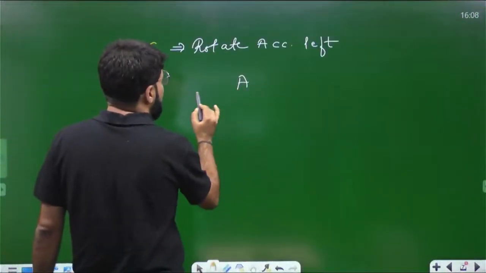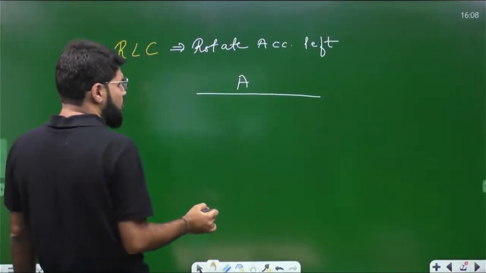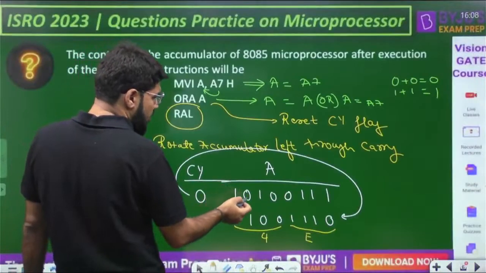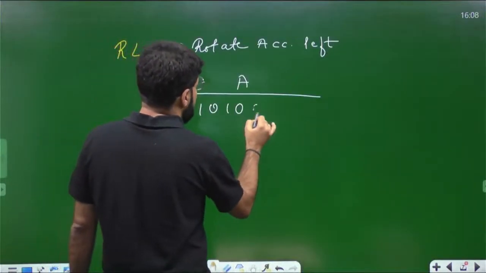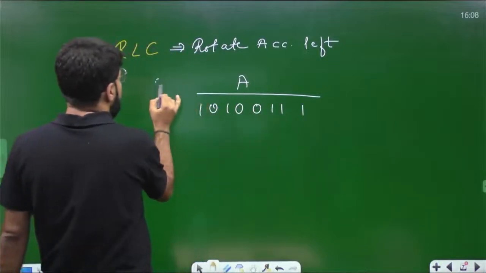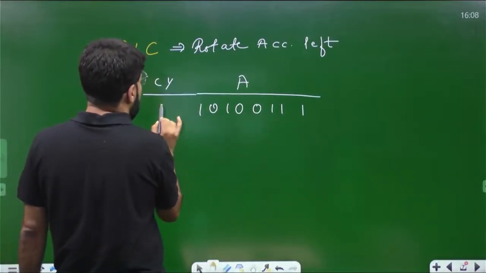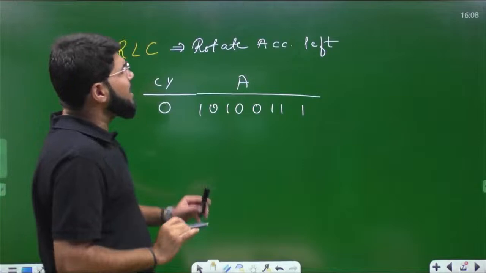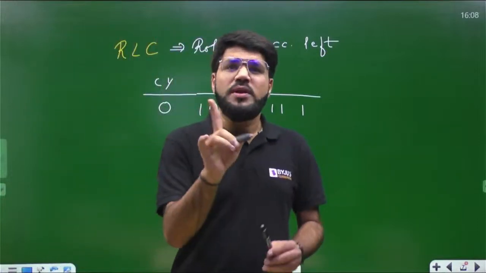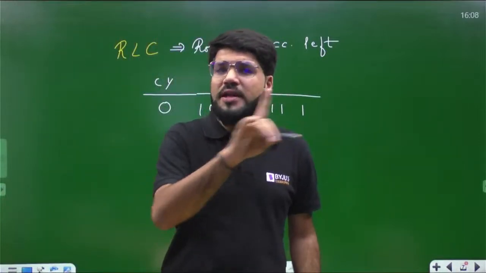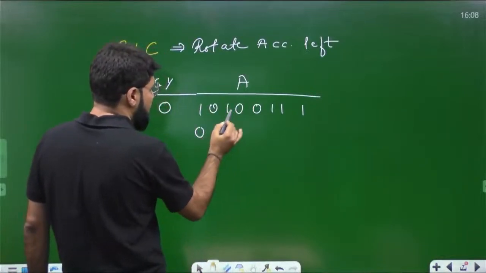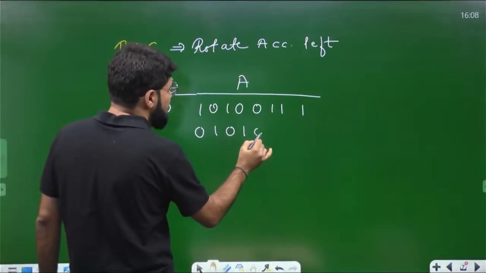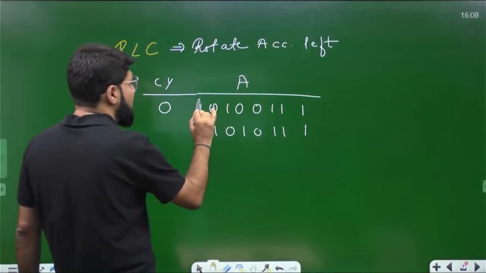Again, I'll use the same example. What was the content of the accumulator? 1010 0111, and the carry flag was reset. Rotate accumulator left means only rotate the contents of the accumulator, not including the carry. So that means 1010, the 0 will come up here, 010, 0111, and this 1.